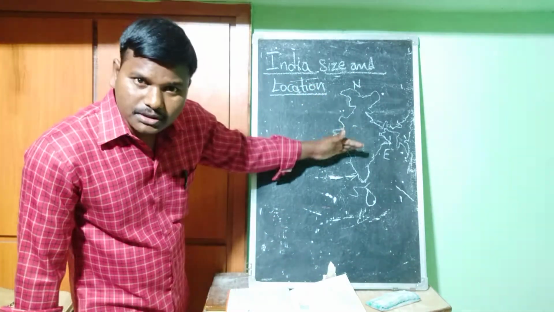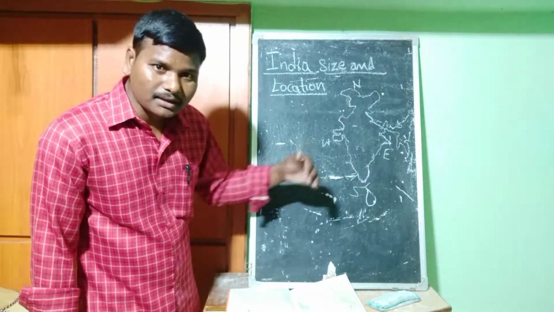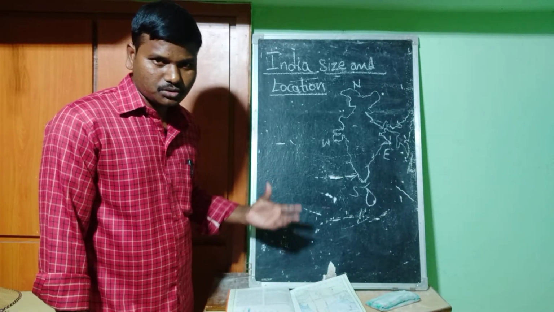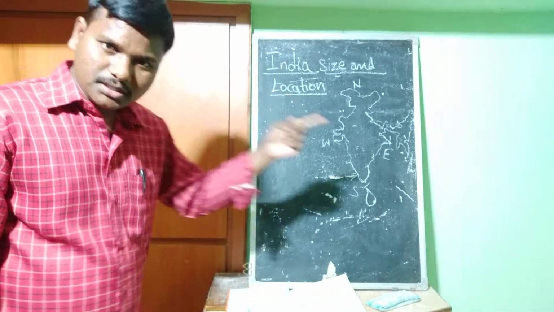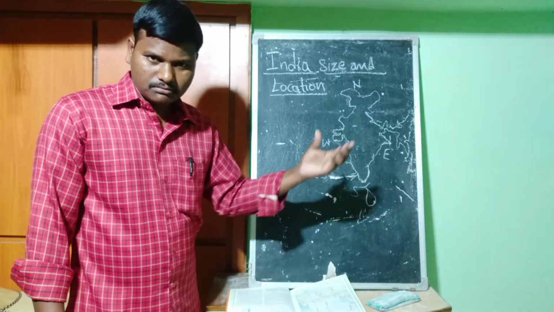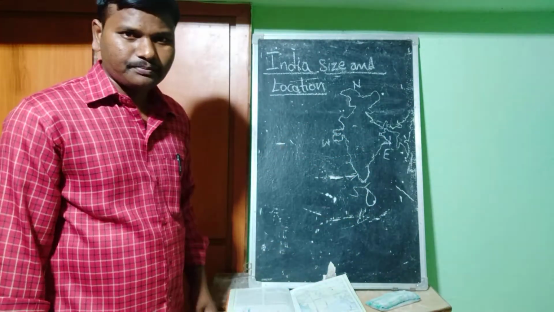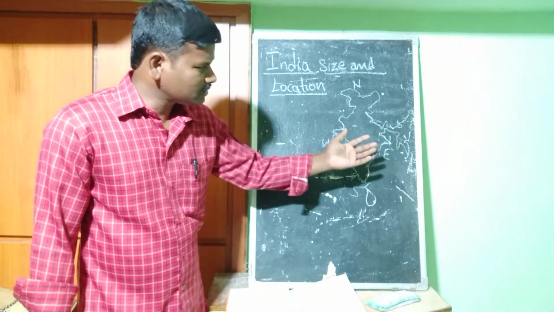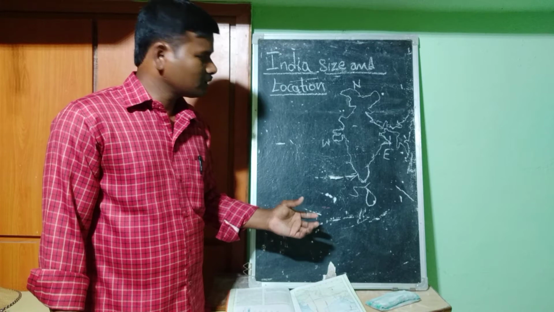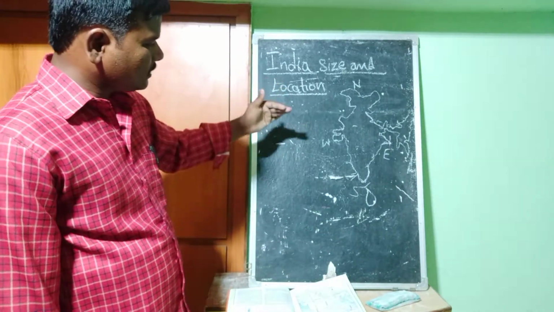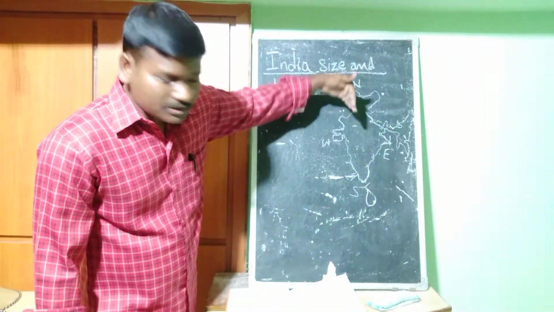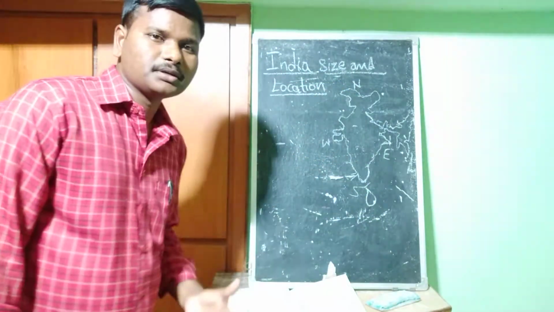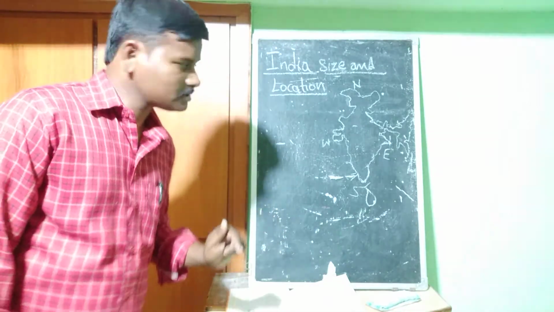While being towards the south part, it is well connected to some European and African countries towards the west, and towards the east it is also very near to some other countries like Myanmar and Indonesia. So we can see India stretched towards the Indian Ocean, and while being in the south it is well connected to some western and eastern countries.